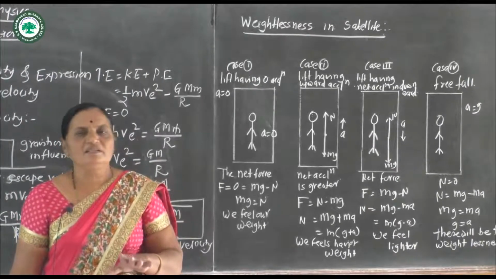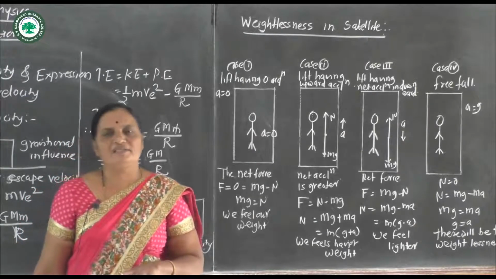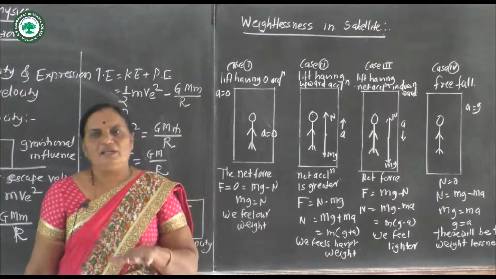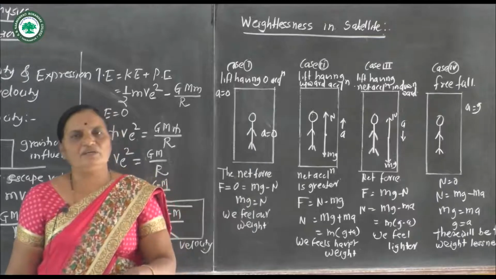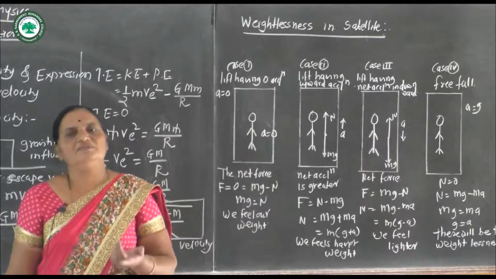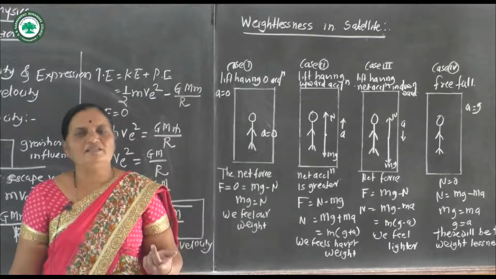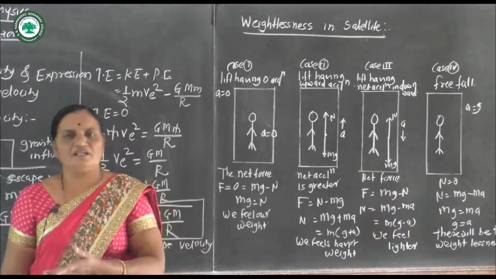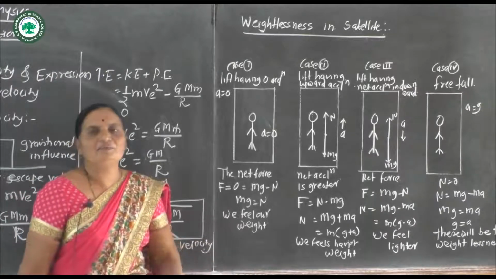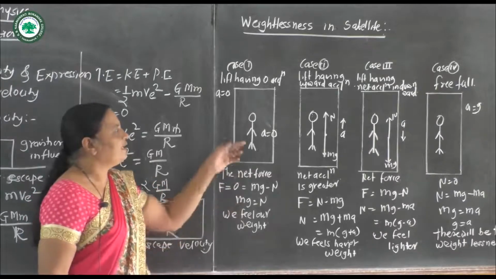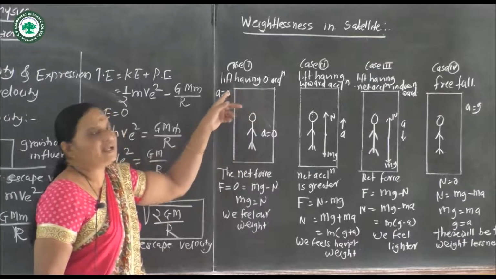According to Newton's second law, force is equal to mass into acceleration. Therefore, when we are standing on the earth's surface, the weight is vertically downward, and there is another force, the normal reaction, which is equal, that is, mg is equal to normal reaction N, and we feel the weight. Now here we consider the example of an elevator or lift. In the first case, the lift has zero acceleration.